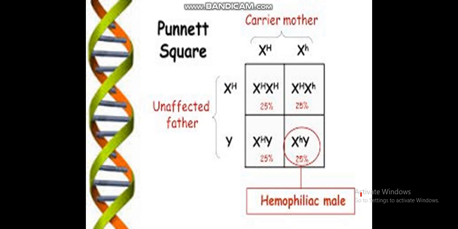You can also make this square using the Punnett square method, in which capital H is for the normal one and small h for the carrier one. This is a carrier female marrying an unaffected father, meaning the father is normal. You will see that 25% are normal daughters, 25% carrier daughters, 25% normal sons, and 25% hemophilic. The same ratio will be there, 1:2:1, and this is the hemophilic male.